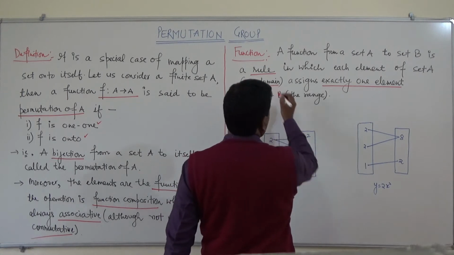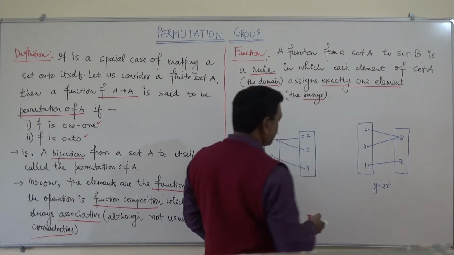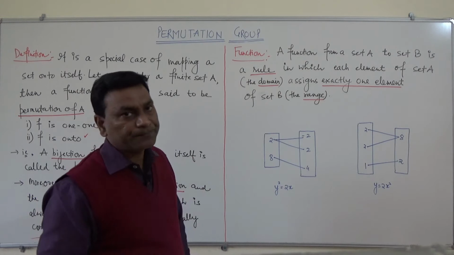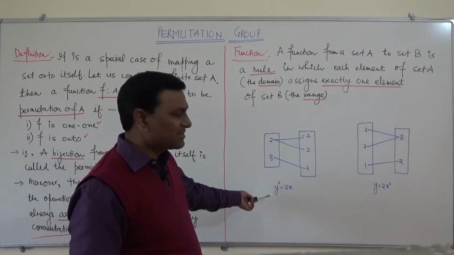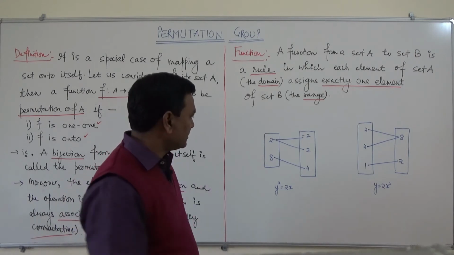This is the domain and this is the range. Now we will see an example that is not a function.